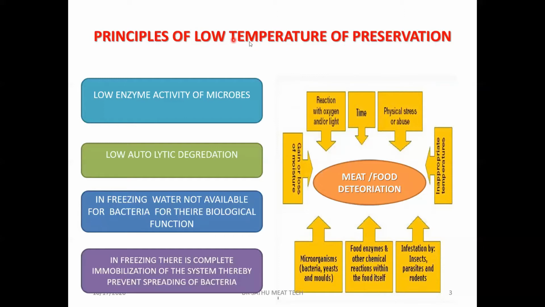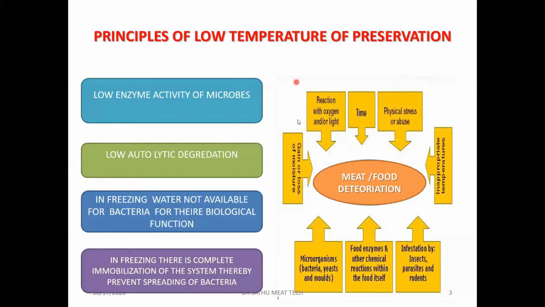So let's see what are the principles of low temperature methods of preservation. There are two methods: one is chilling, another is freezing. Let's see the principle behind it. You know that enzyme activity is directly proportional to temperature. As the temperature increases, the microbial activities and the enzymes present in the food materials become more active, which can lead to spoilage.